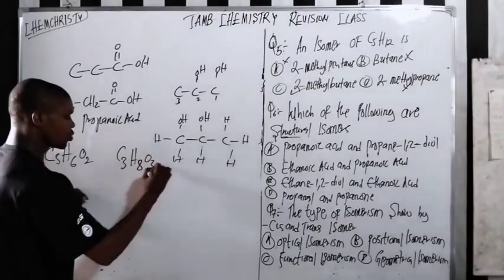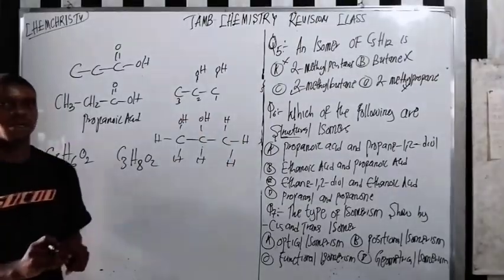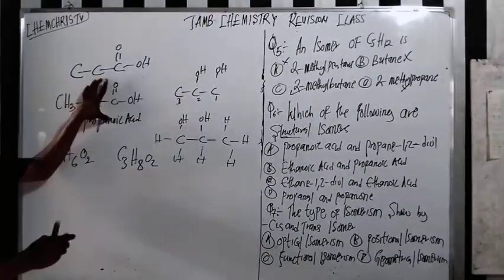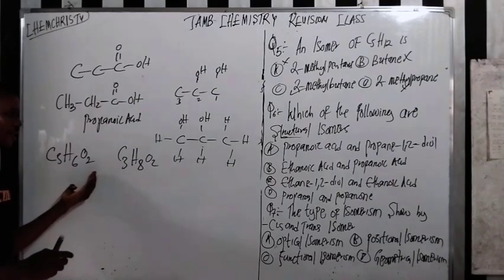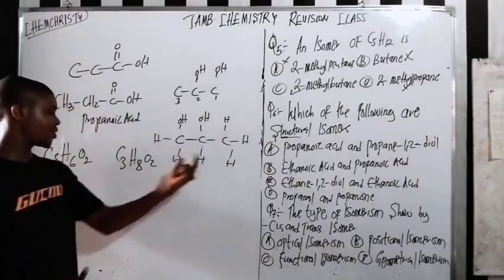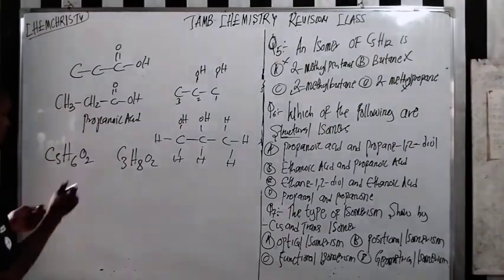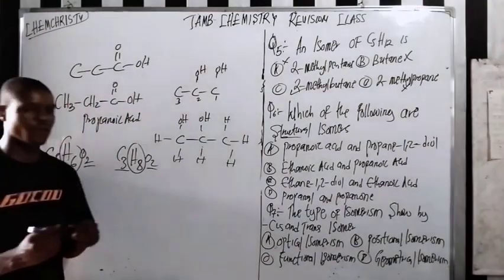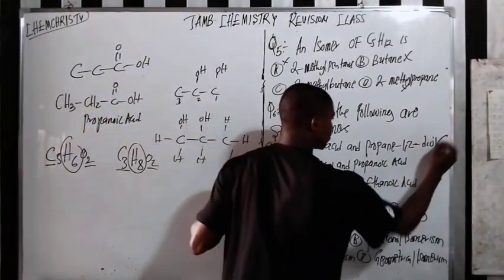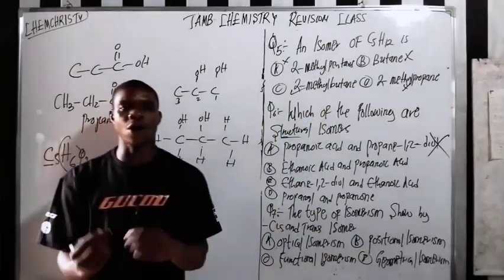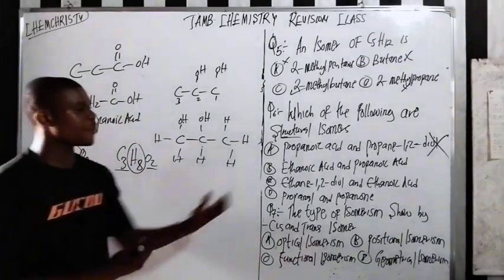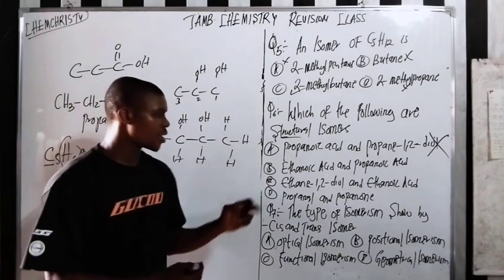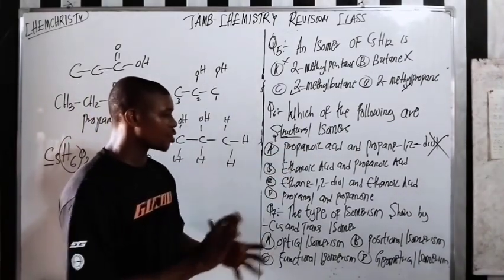So these 2 are not isomers of each other. Do you understand the reason why? This one is C3H6O2, and this one is C3H8O2. You can see that the carbon and oxygen are the same, but the hydrogen are not the same. So they are not isomers of each other, and this one is wrong. That is why, as an organic chemistry student, you must know how to interpret structure and draw it when you see it.